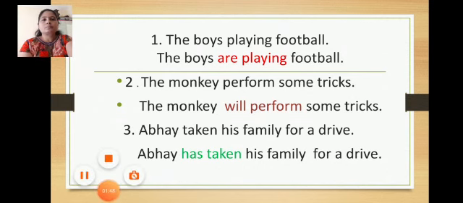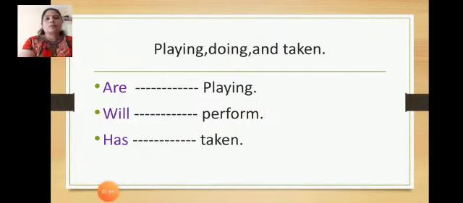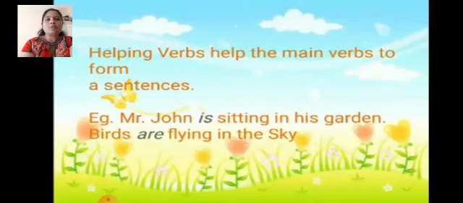When the words like are, will, has are added to the words playing, perform, taken respectively, they form meaningful sentences. Hence, these words are called helping verbs or auxiliary verbs. Are, will, has, these are helping verbs or auxiliary verbs. Helping verbs help the main verbs to form a sentence.